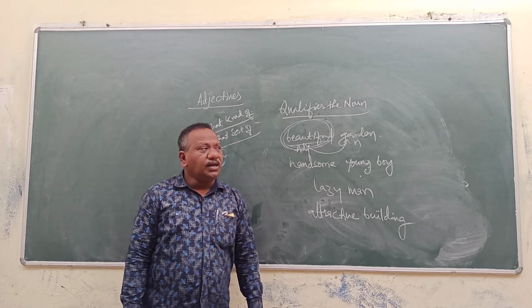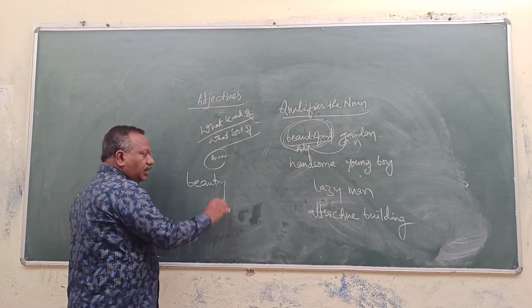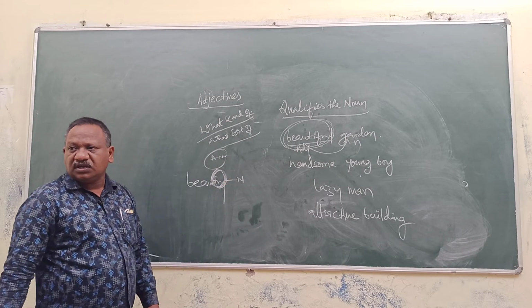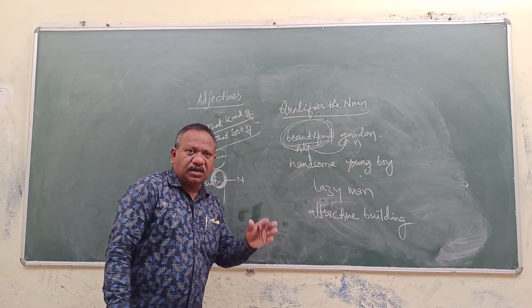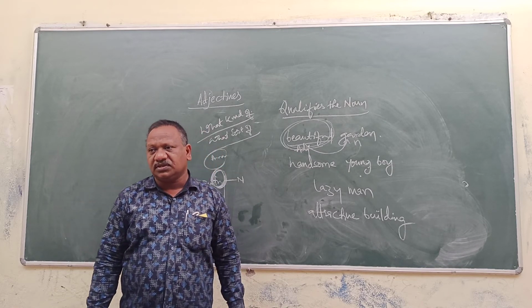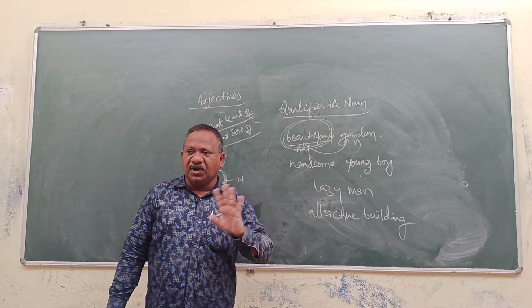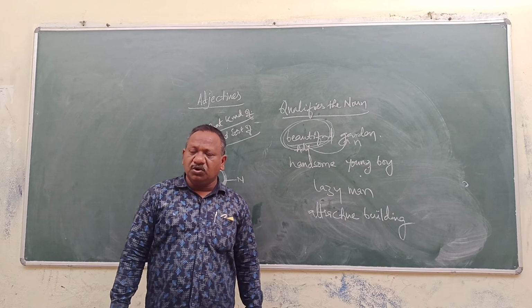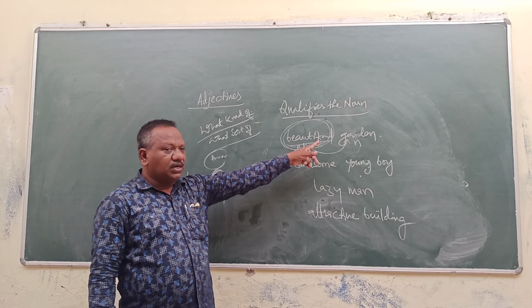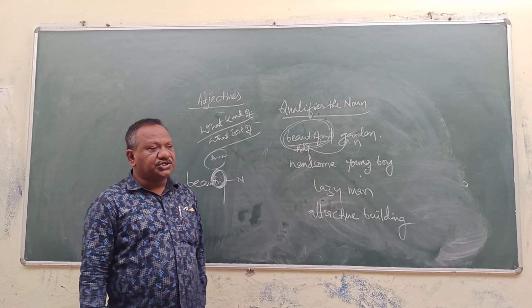Beautiful. Really, beauty. What is the part of speech of the word beauty? Earlier I told you, whenever you come across ty, that is a noun. If you add ish, as, full, iv, al, they are adjectives. Beauty, beautiful: full is added, adjective. Care, careful. Need, needful. They are adjectives.